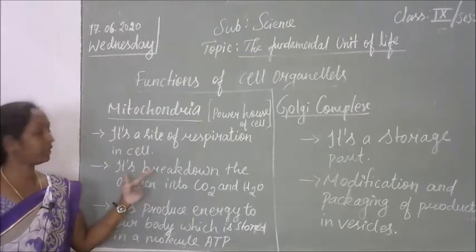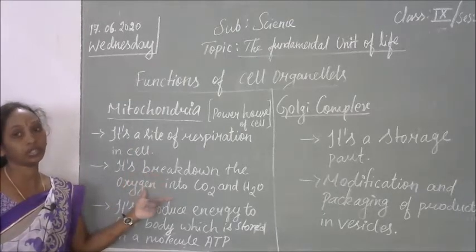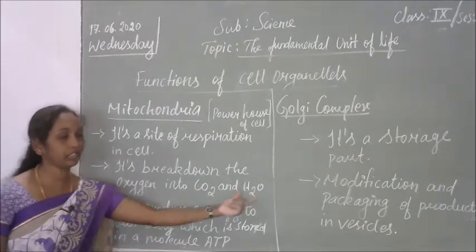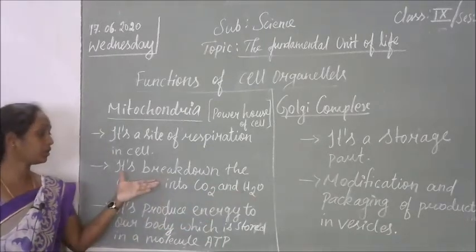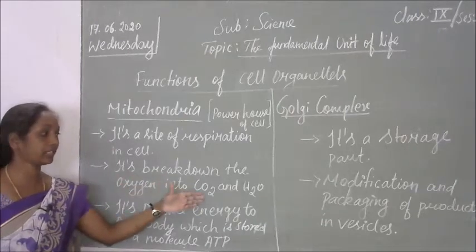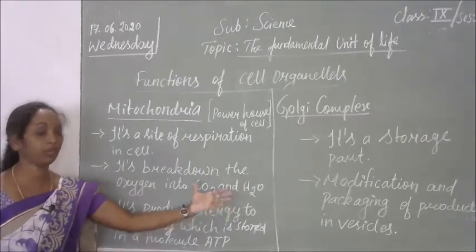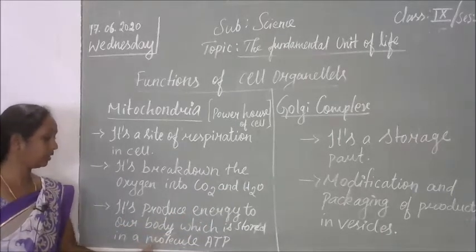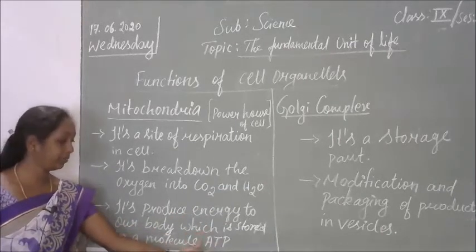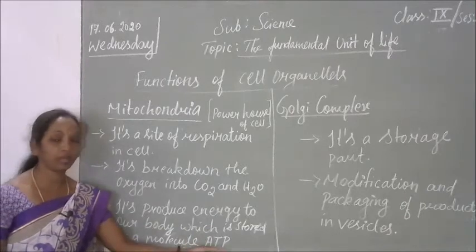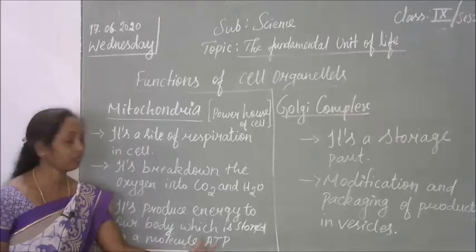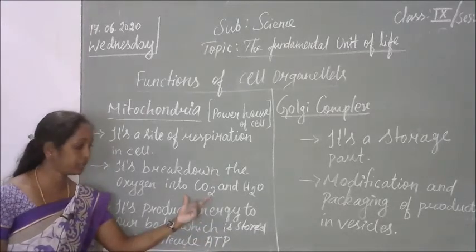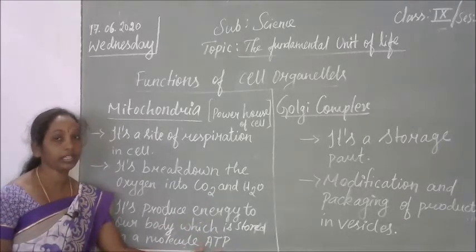Its main function is to break down oxygen into carbon dioxide, CO2, and water, H2O. There the energy will be produced. It produces the energy for our body, which is stored in a molecule of ATP. ATP means adenosine triphosphate. It's an energy molecule. Whatever energy is produced here will be stored in the ATP molecule.